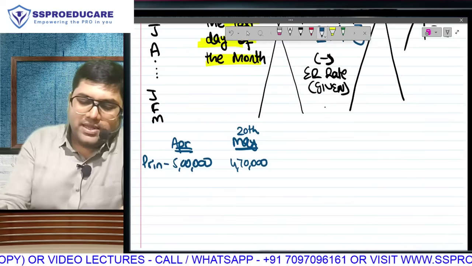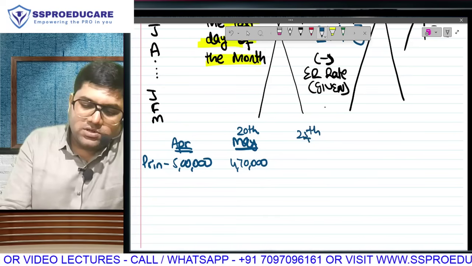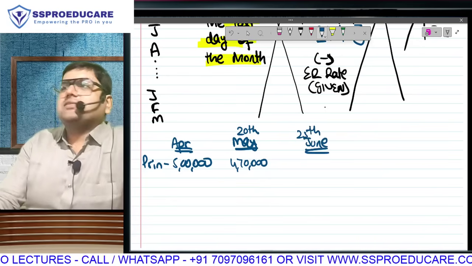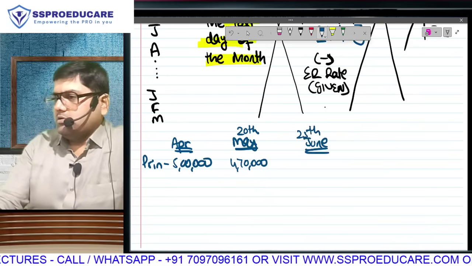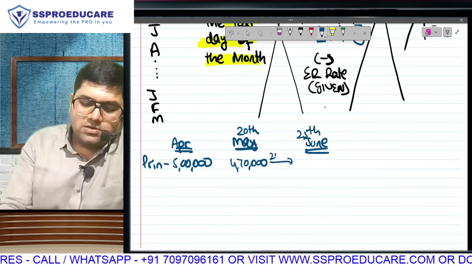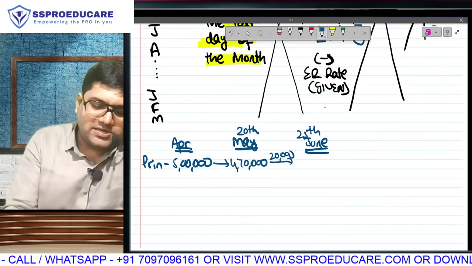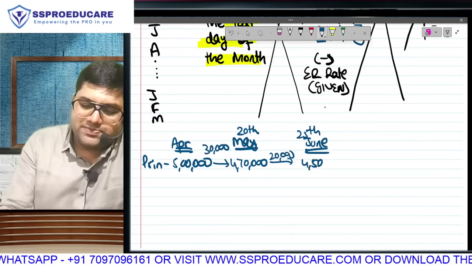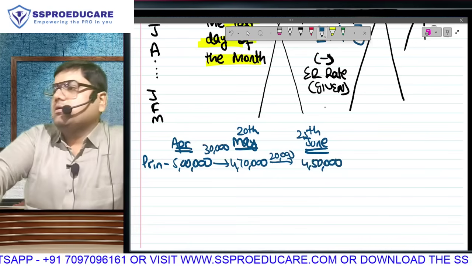Then on 25th of June, he was getting May's salary. He said, sir, deduct 20,000 more. Initially he got 30,000 deducted, now 20,000 more. So what is June's principal? 4,50,000.